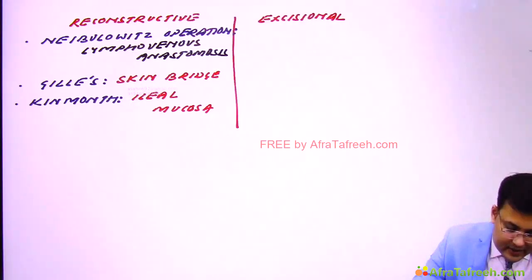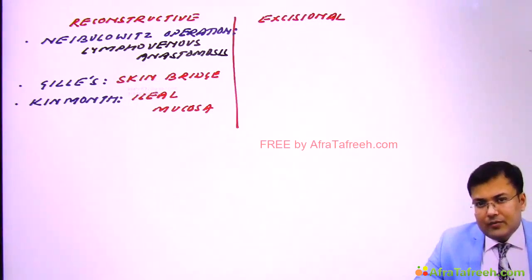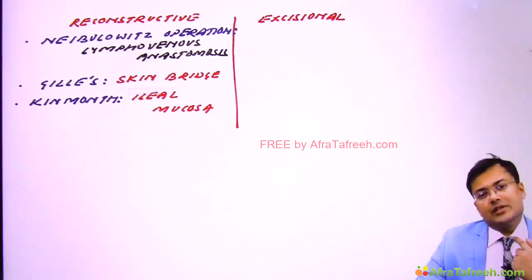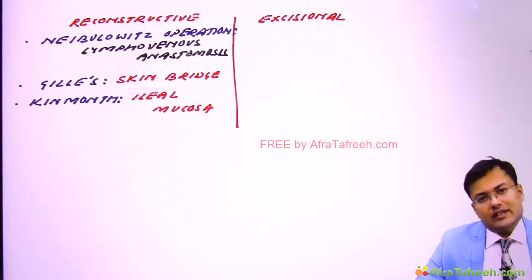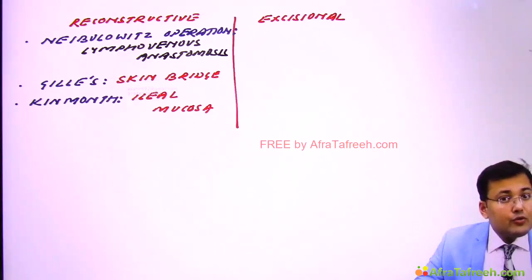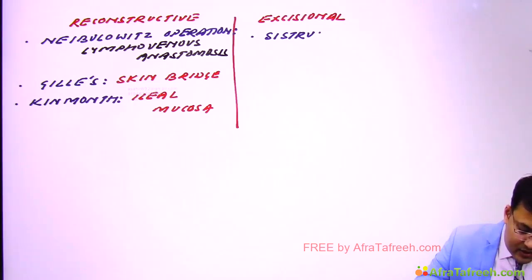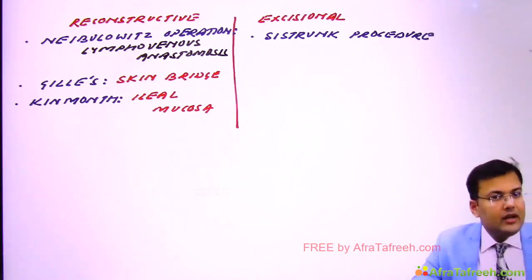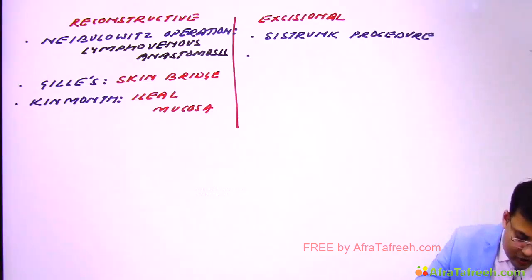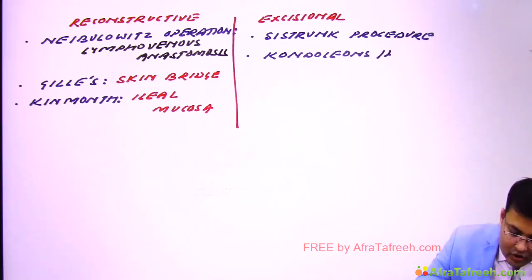First, Sistrunk procedure. We discussed Sistrunk operation in thyroglossal cyst, but this is Sistrunk procedure here too. Okay, what are the other names? There is Kondoleon's or Homans' procedure.